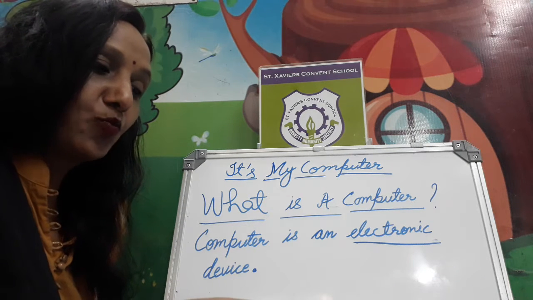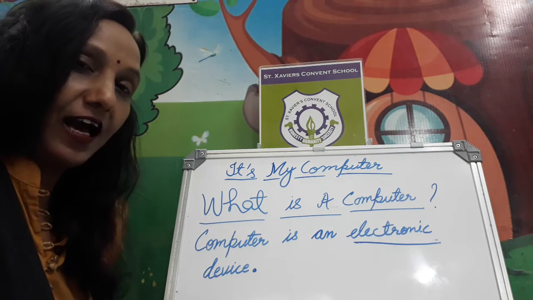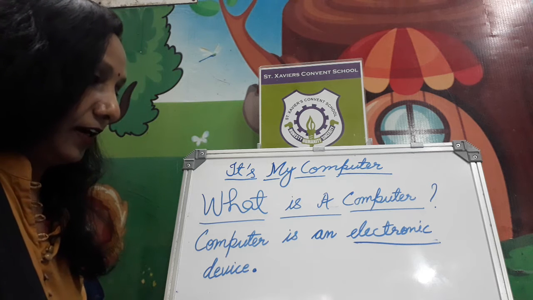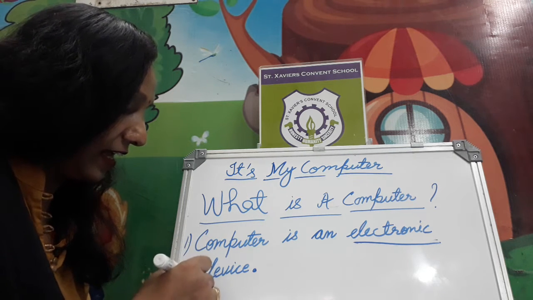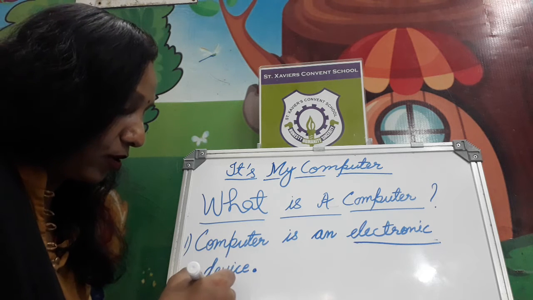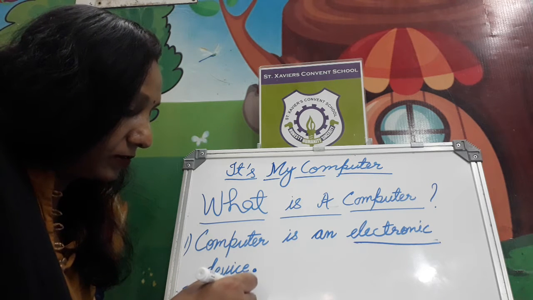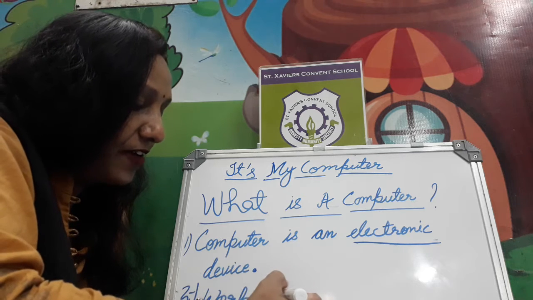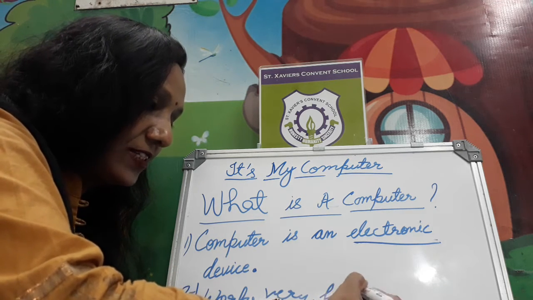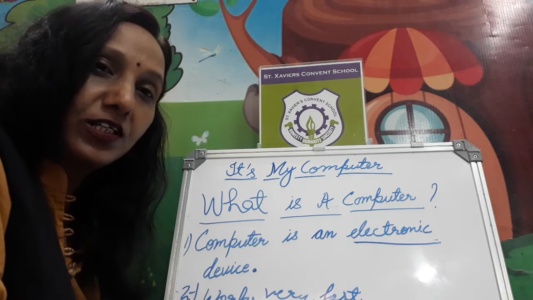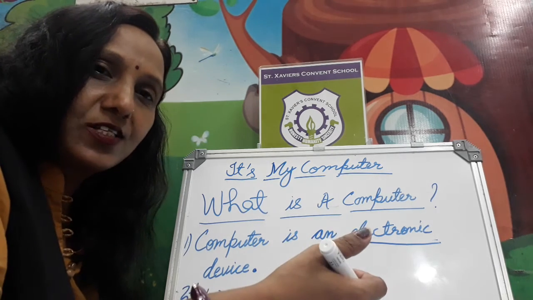And what is the quality of this device? This device works very fast and accurate. The computer device works very fast and gives the answer accurate. It means when we work on the computer, it gives a quick answer, right?